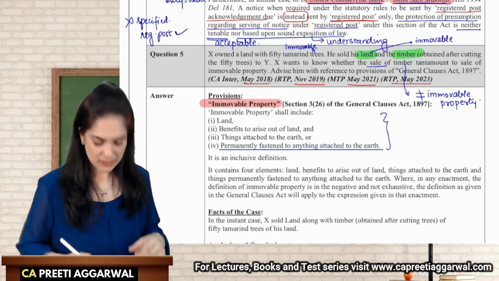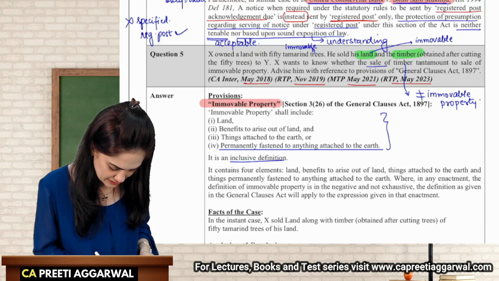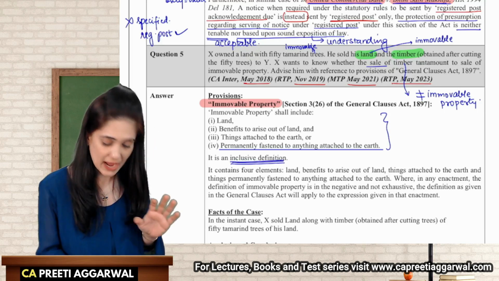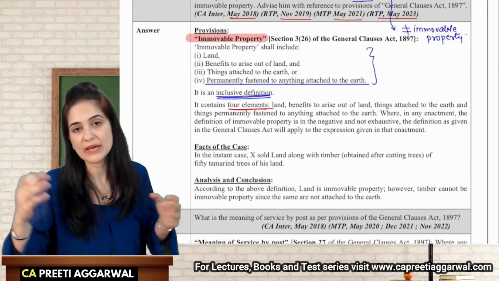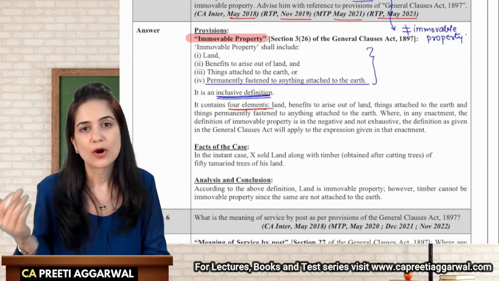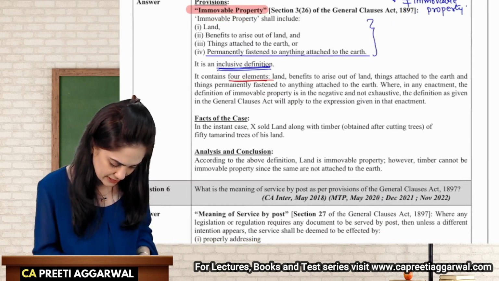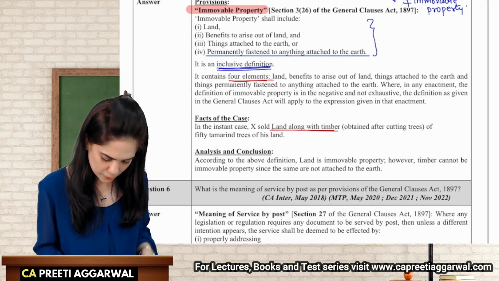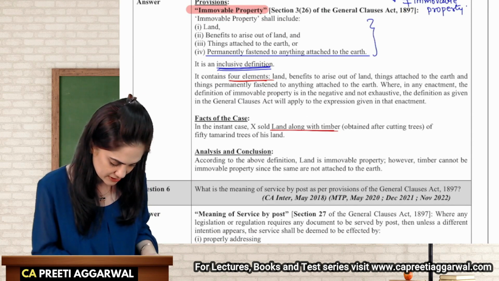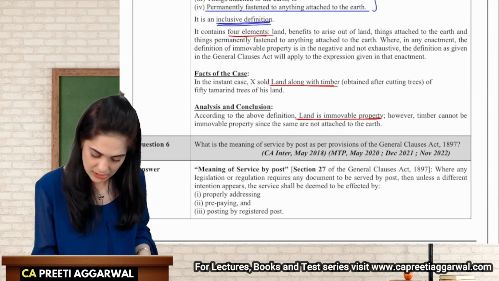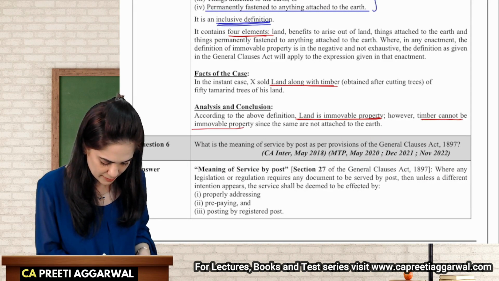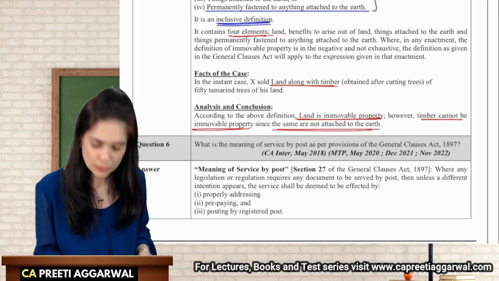But an inclusive definition means that, as of now, as per the definition, these four elements are included, but you may include something else also. In the given case, land along with timber after obtaining the timber from cutting of trees. That land is immovable property, we agree. Timber is not immovable property, it is not attached to earth.